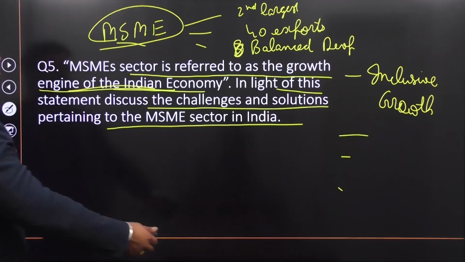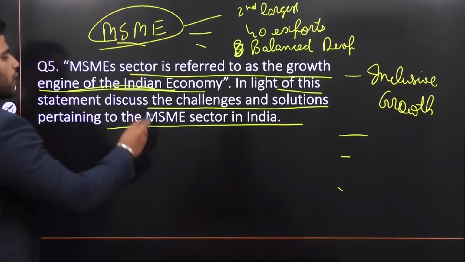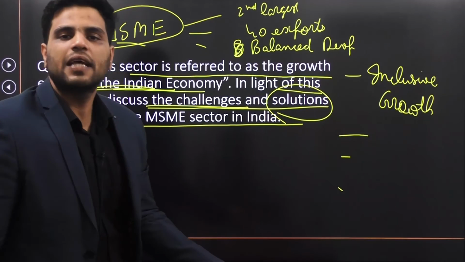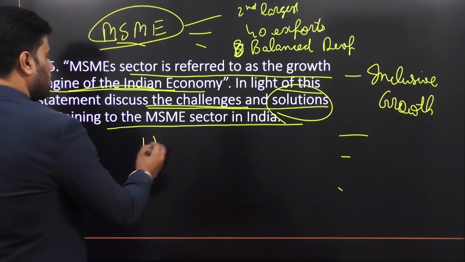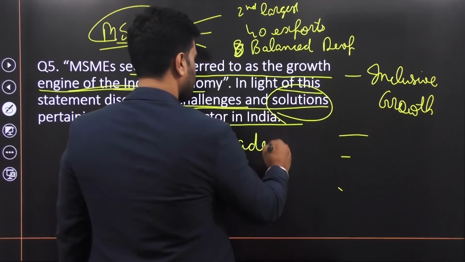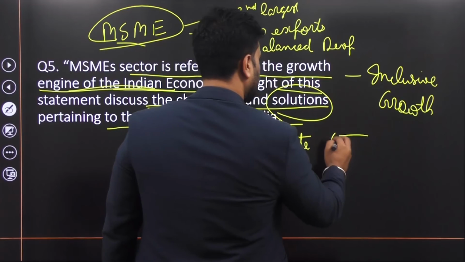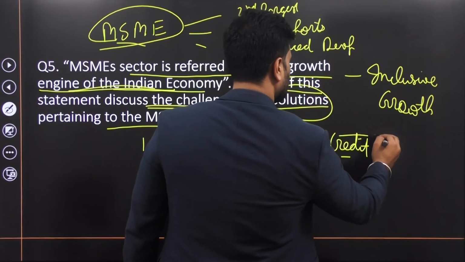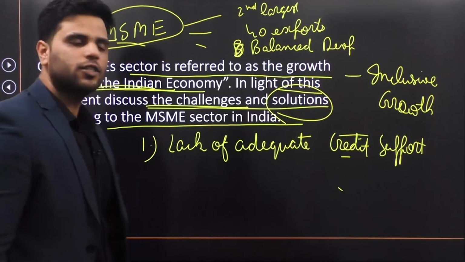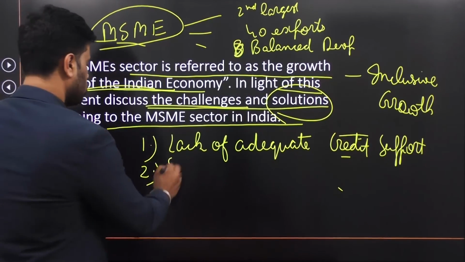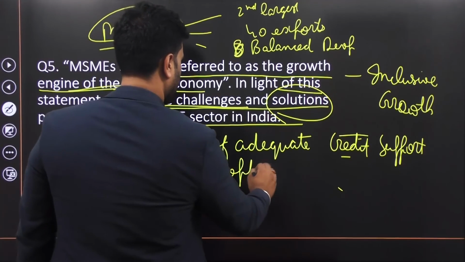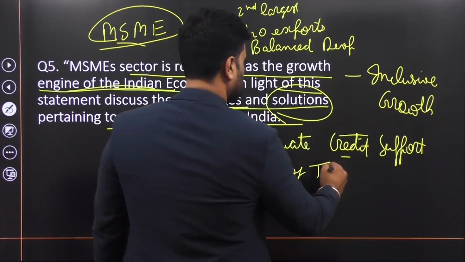Now, the second part of the question is also pretty direct. What are the challenges facing the MSME sector? What are the solutions? Let me give you some examples of the challenges. One challenge is lack of adequate credit support, which leads to liquidity shortages. Then number 2, slow adoption of technology.